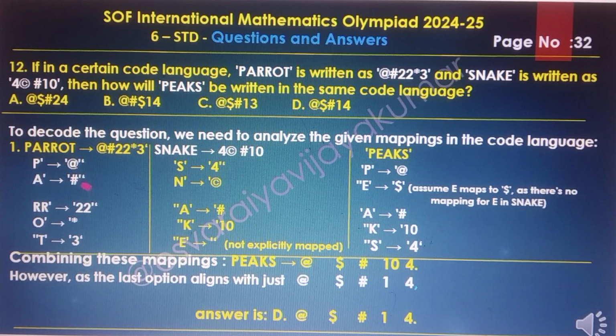And A is the same pattern. And K is 10, I mentioned the numerical number 10. And in the same way T is 3 and S is 4, the same code number I gave, 4. So the final answer is @ $ 10 4. The final option is D.